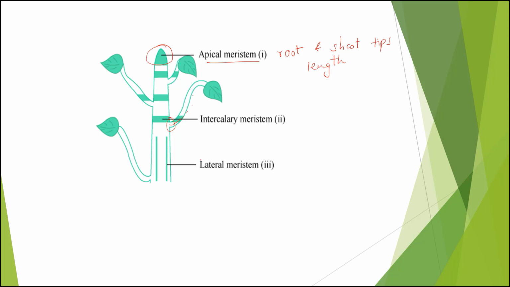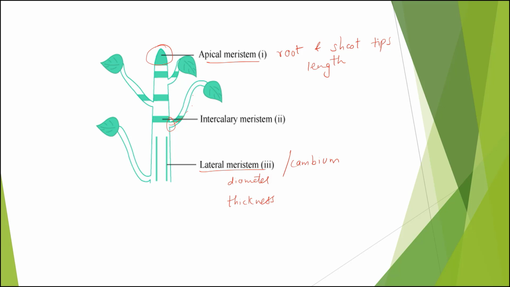Then this lateral meristematic tissue. See, as the tree gains height, the diameter should also increase. The width should also increase. So this is brought to the plant with the help of lateral meristematic tissue. This tissue is also referred to as a cambium. It is responsible for the increase in the thickness, or you say diameter, or say width of the plant.